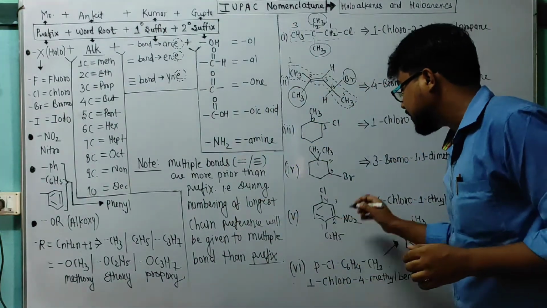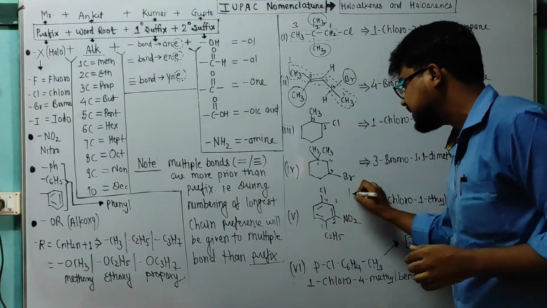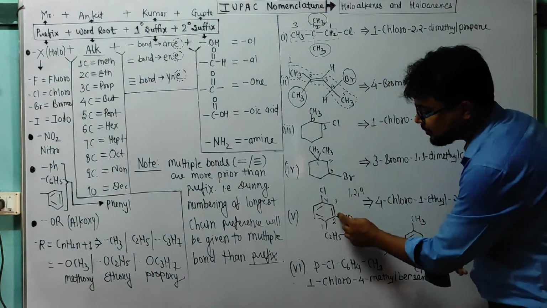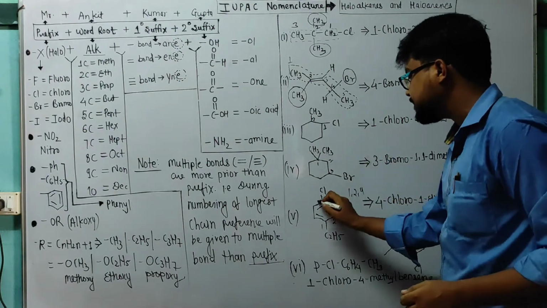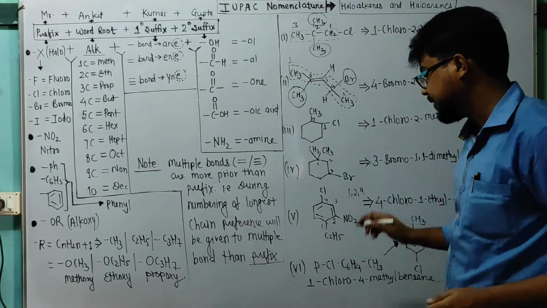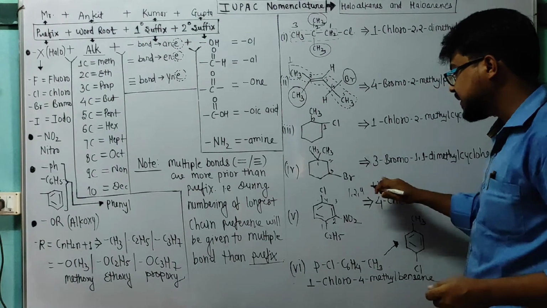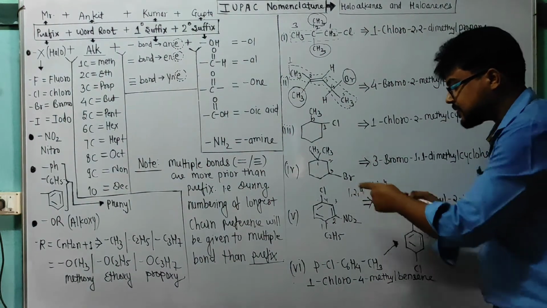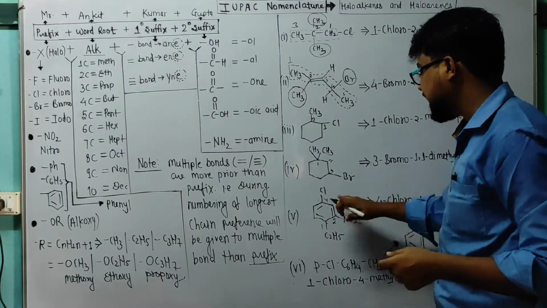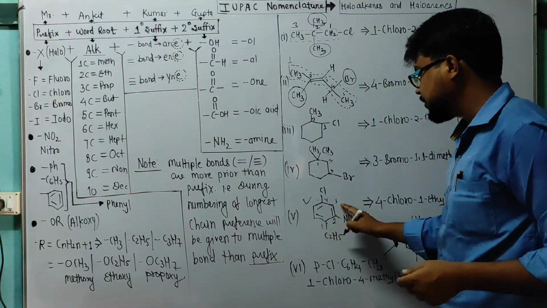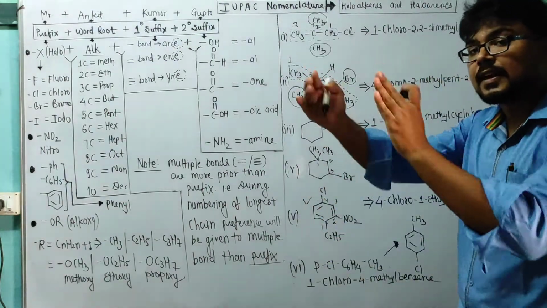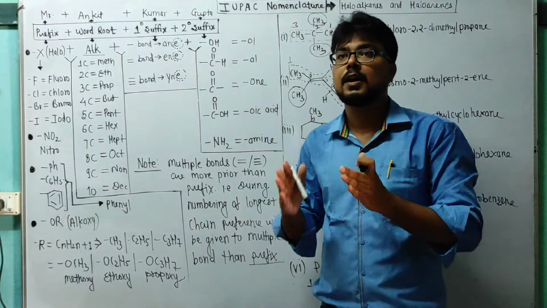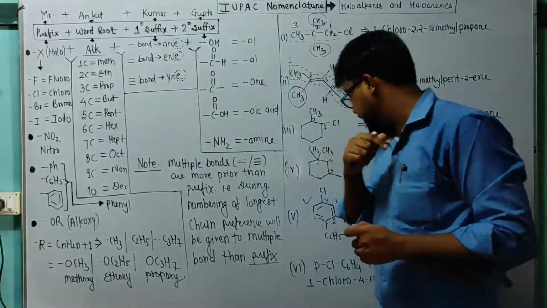Okay. So I can write 1, 2 and 4, and suppose I start from this side, 1, 2, 3, 4. Next time it can be 1, 3, 4. It will be wrong. Which one is the lowest sum? This one, not this one. So that's why I will follow this order which I mentioned earlier. Okay, because it is the lowest set of locants, lowest sum is there, and generally we state it as near so dear.